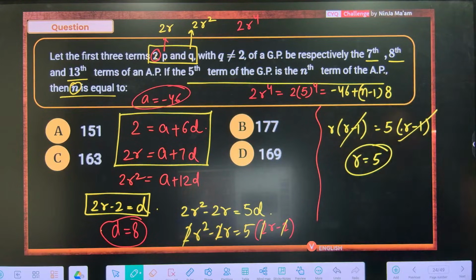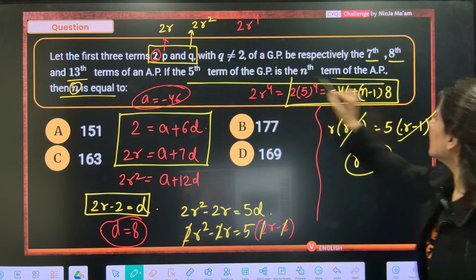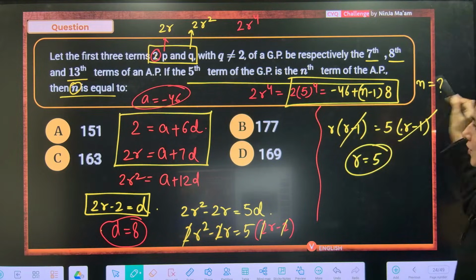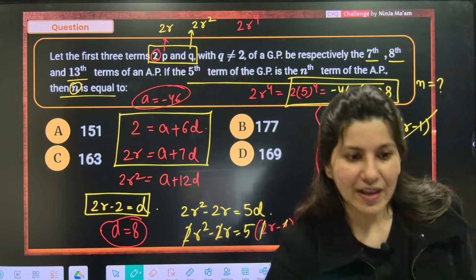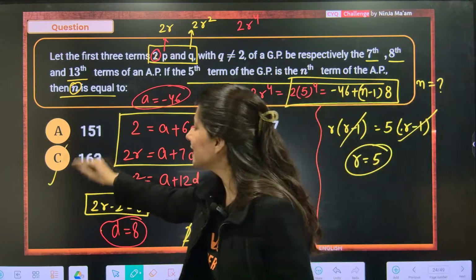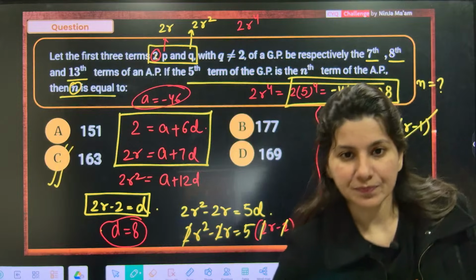Clearly from here you will get the value of n, which is nothing but 163. Okay, all right.